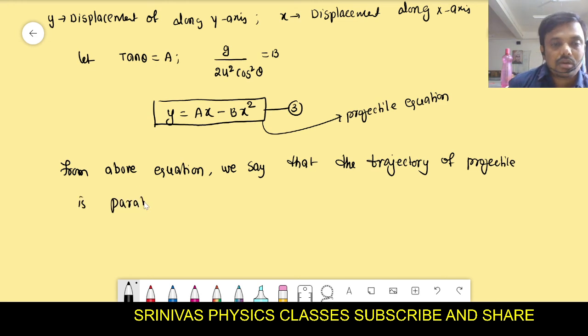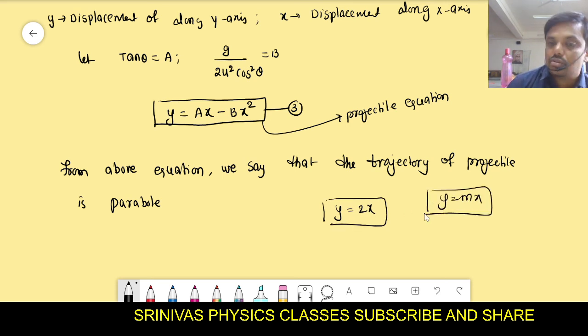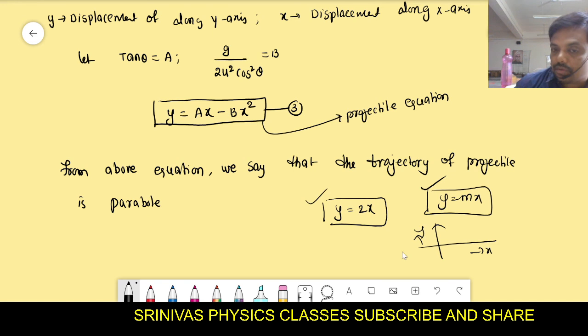Why? How do we say it is a parabola? For example, somebody gave y = 2x. If any equation is like y = mx, can you say the nature of the graph between y and x? How will it be? Do you know how the y = x graph will be?